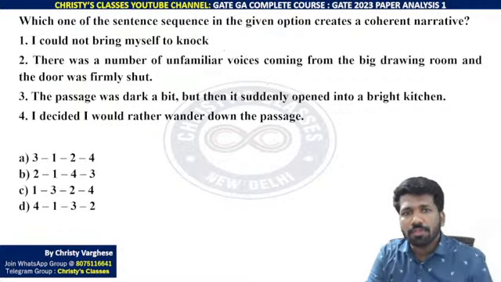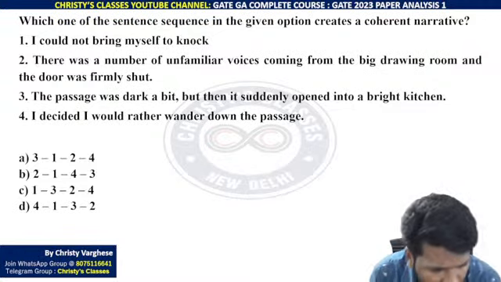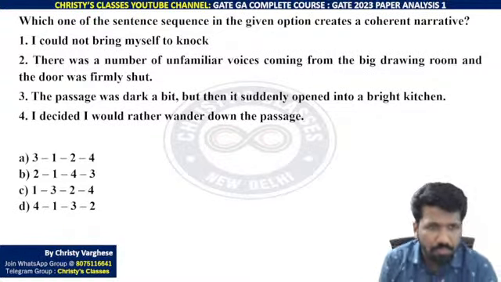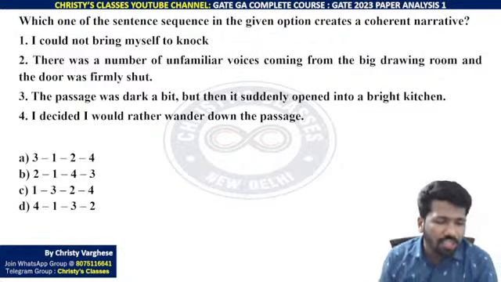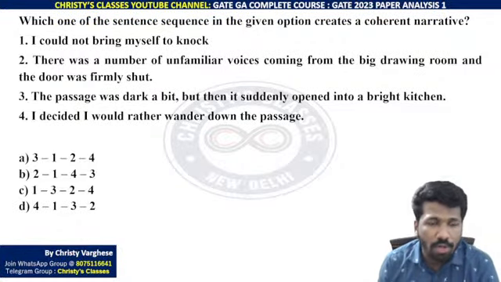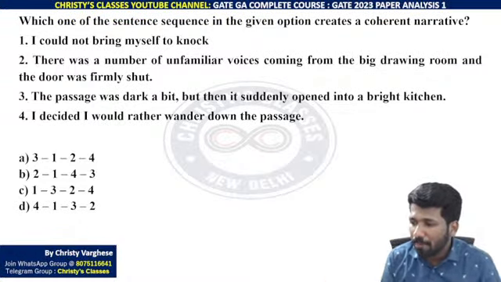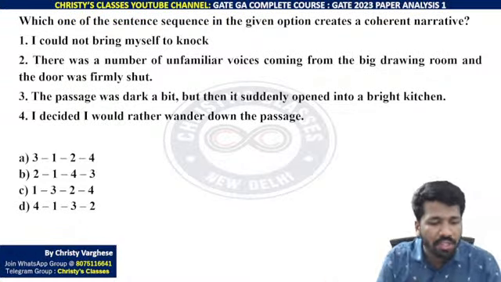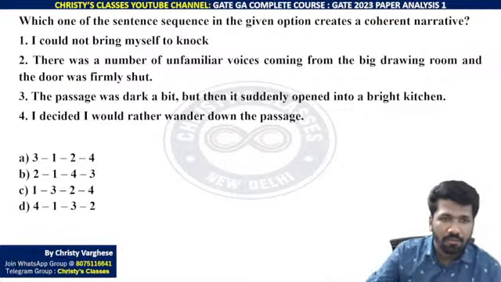Which one of the following sequences in the given options creates a coherent narrative? Coherent narrative means a logical narrative. So, मतलब order करना है ये चार sentences को. What order? Like a story. These are four different parts of a story. You have to order them in the correct order. That's it. So carefully listen.